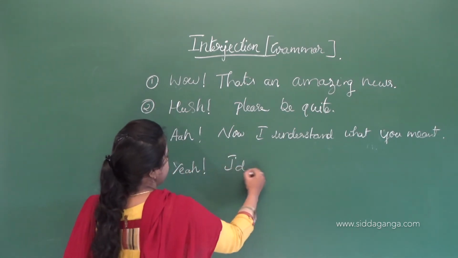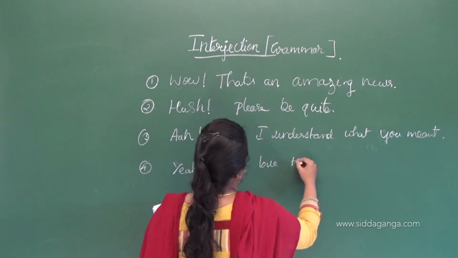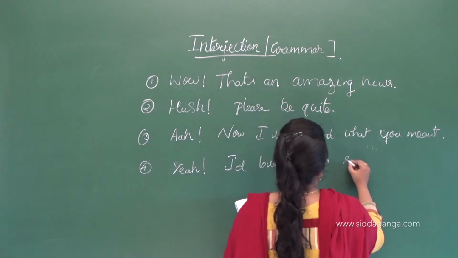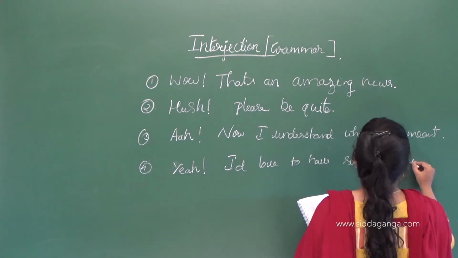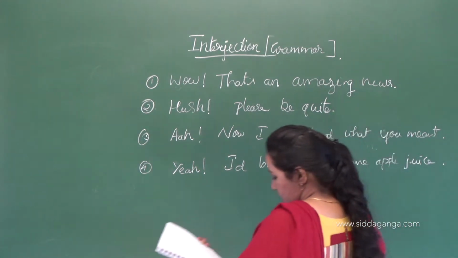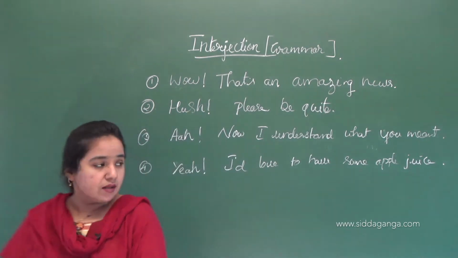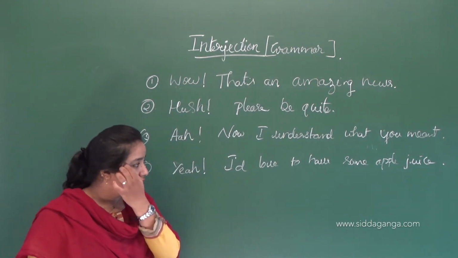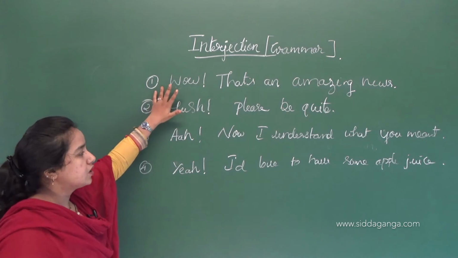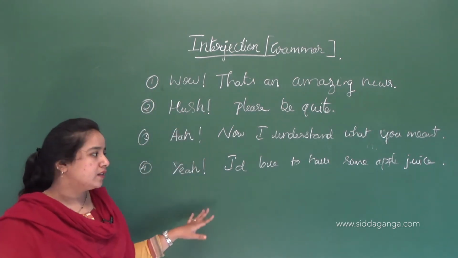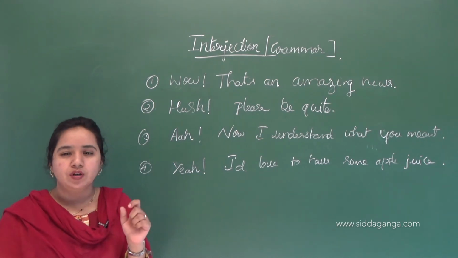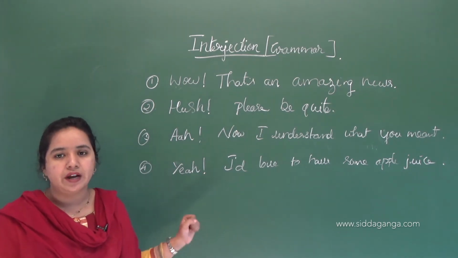So these are the sentences where the interjection words are used. I hope all of you understand what an interjection is. It is only a small topic and it is very easy to identify.